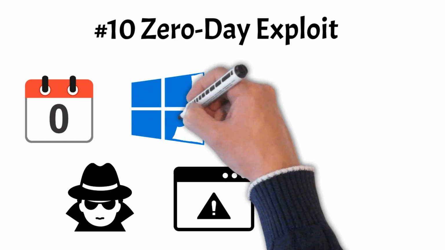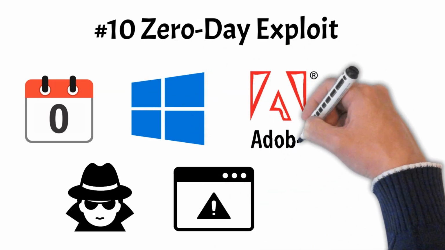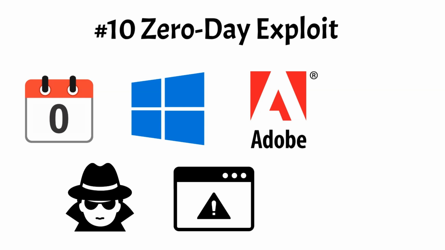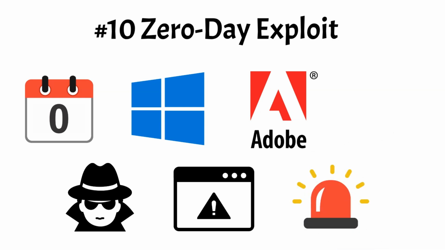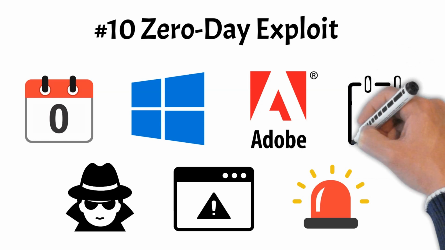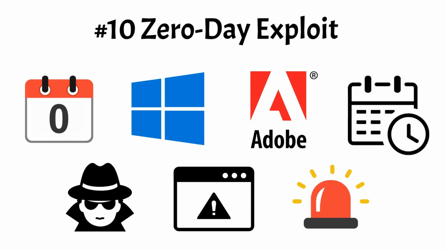Notable instances include the exploitation of zero-day vulnerabilities in popular software applications or operating systems such as Microsoft Windows or Adobe Flash. Protecting against zero-day exploits requires proactive security measures such as implementing intrusion detection systems and intrusion prevention systems that can detect suspicious behavior or network anomalies. Regularly updating and patching software and operating systems is also crucial to minimize the risk of exploitation by zero-day vulnerabilities. Additionally, organizations should participate in threat intelligence sharing and collaborate with security researchers to stay informed about emerging threats and vulnerabilities.